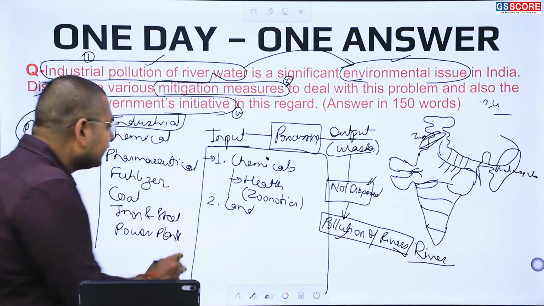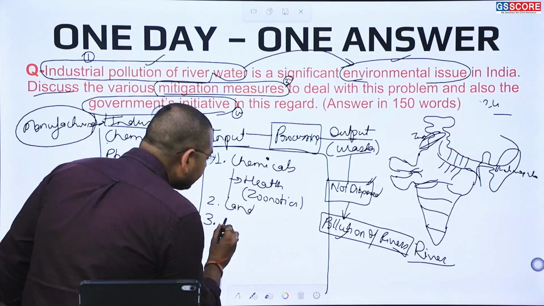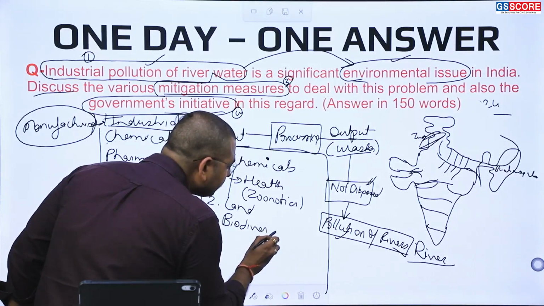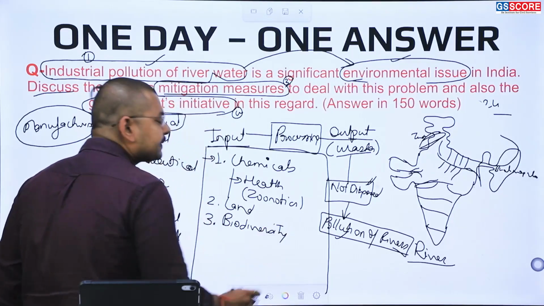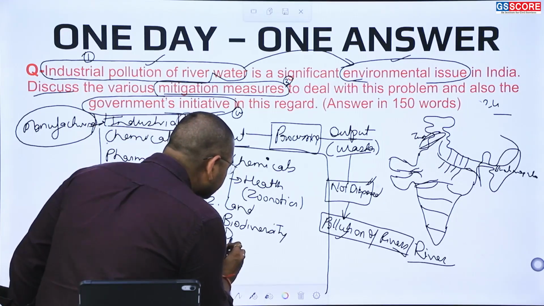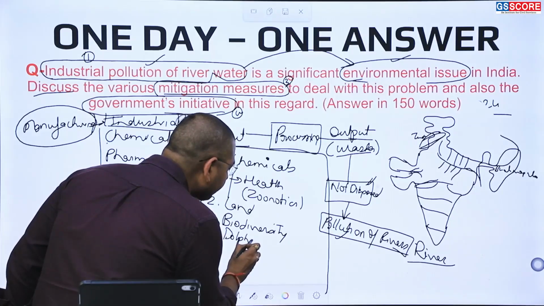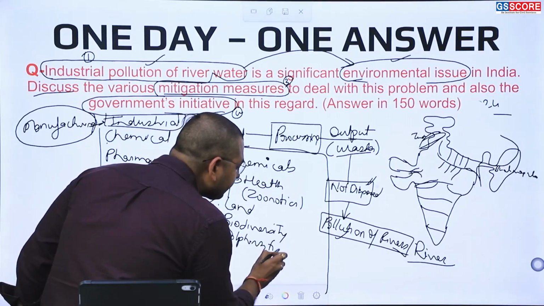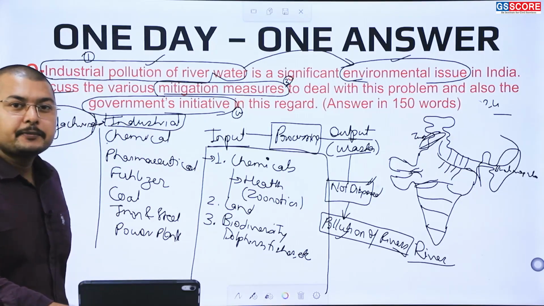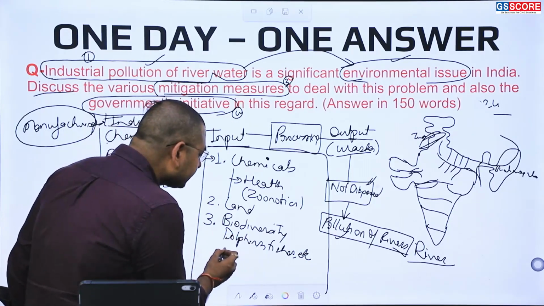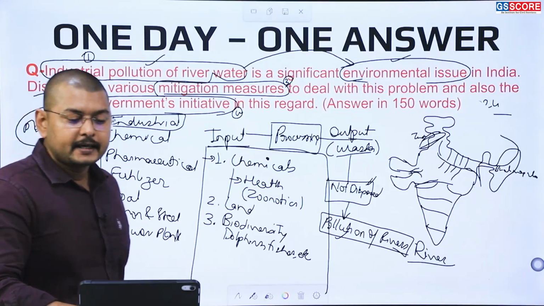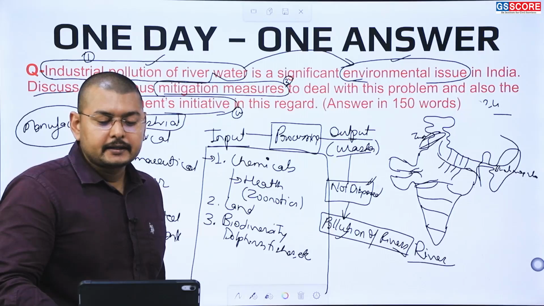of that region. The third thing we can see is that the biodiversity which is present in certain regions will also be affected. For example, the Ganga river dolphins, fishes, etc. Okay, so it will also be affected. Along with that, the trees and plants which are also part of the biodiversity will also be getting affected because of this part here.